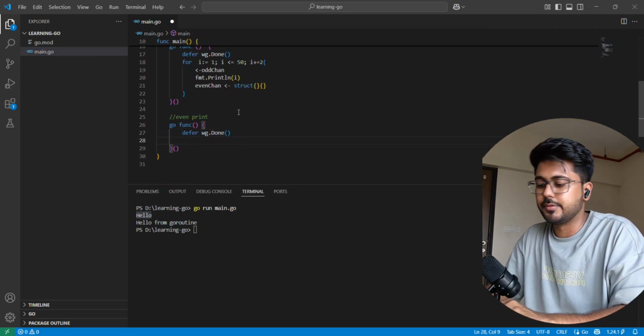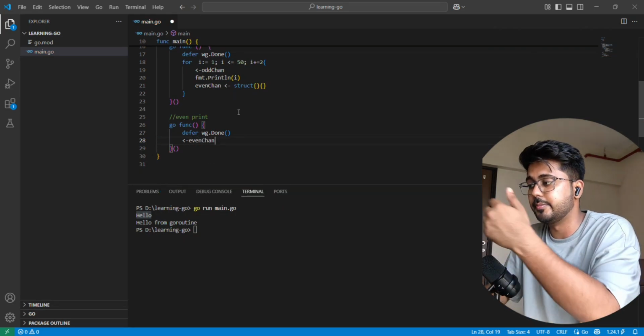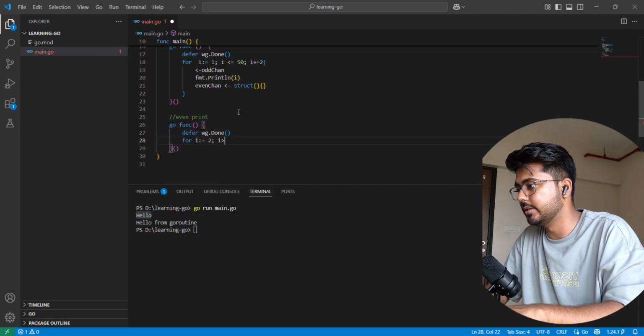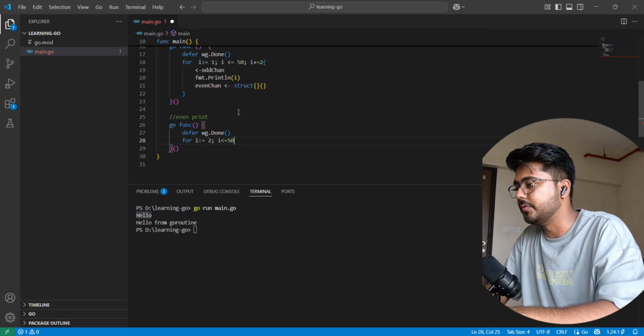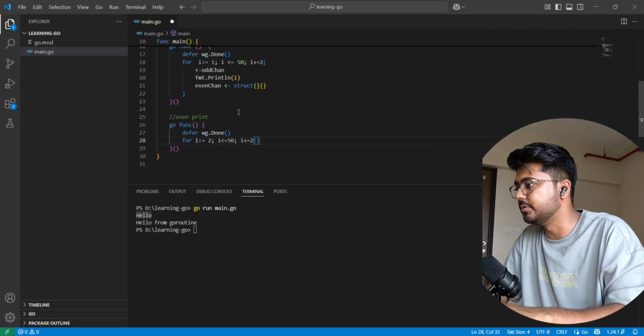We are waiting for the even channel to receive the signal before it prints any statement. So we will loop with i equals 2, i less than or equal to 50, and again i plus equals 2.